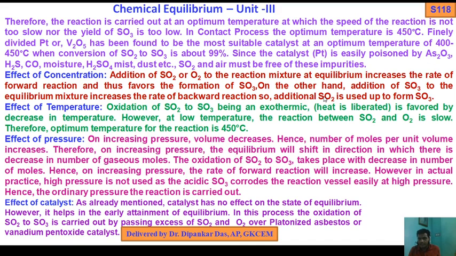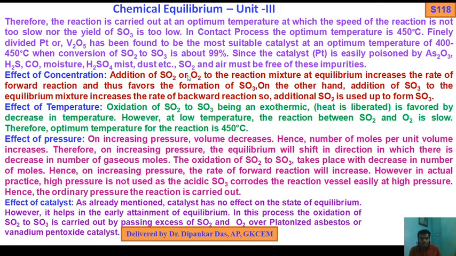On the other hand, addition of sulfur trioxide to the equilibrium mixture increases the rate of backward reaction. Additional SO2 is used up to form SO3.